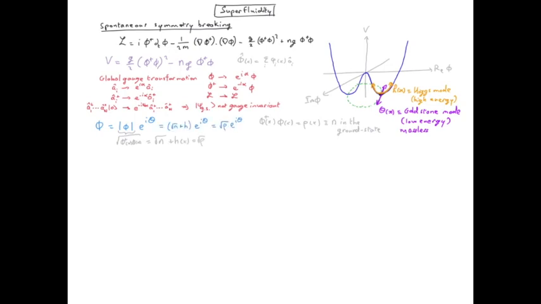So we can use this expansion of the field around the ground state to rewrite the Lagrangian. The first term leads to a sum of two terms, and one of them is a total derivative, which we don't care about because the action is a time integral of the Lagrangian, and we assume our field to be zero at infinity in space-time.